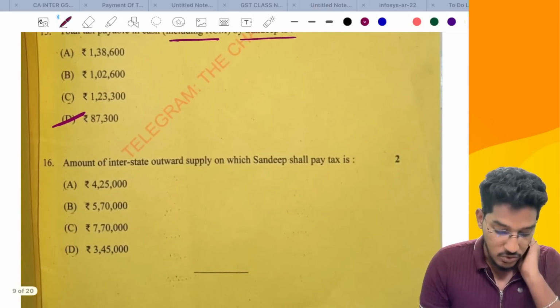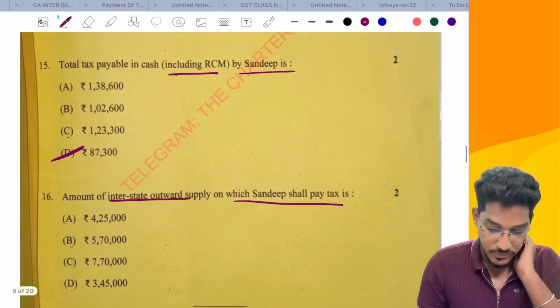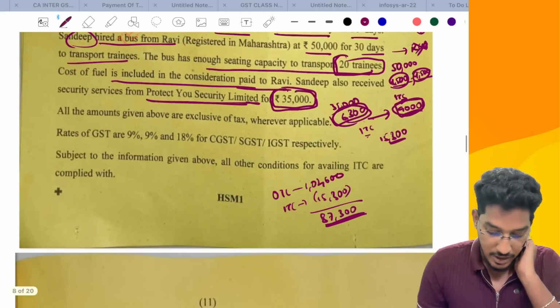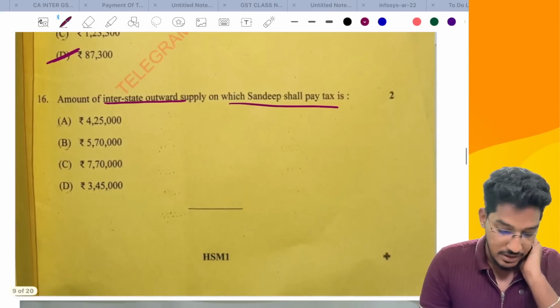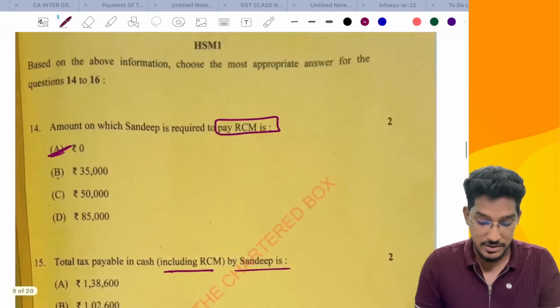Now, what is the amount of interstate outward supply on which Sandeep shall pay tax? This we have already calculated. 3,45,000 is also interstate supply, 2,25,000 is also interstate supply. So if you add that, 5,70,000 rupees is the interstate outward supply on which Sandeep shall pay tax.